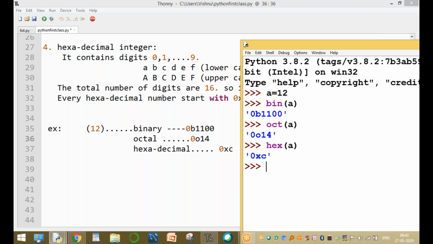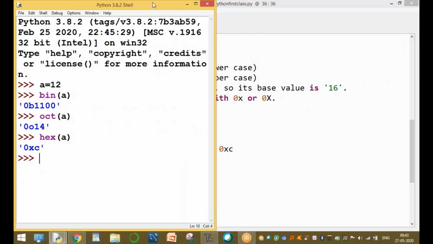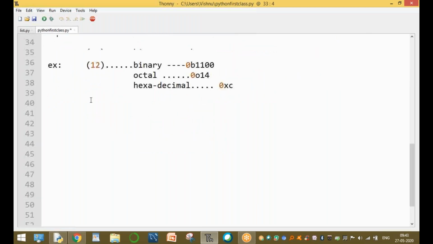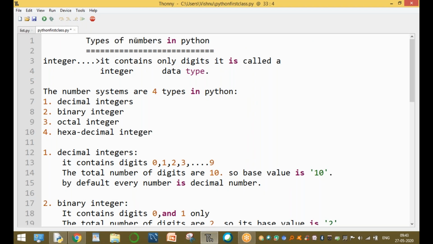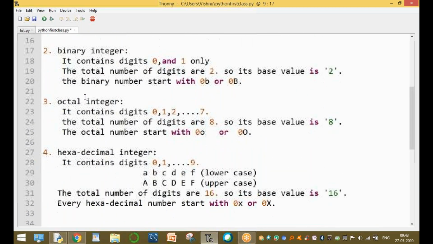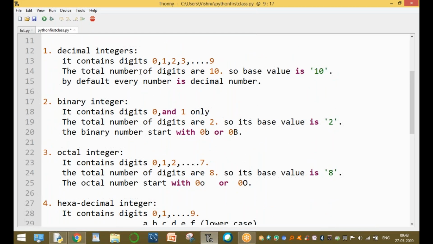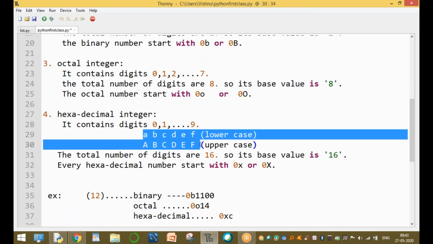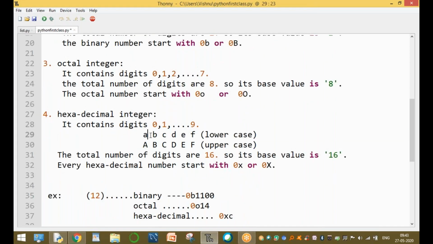Up to here, all of it. This is how to convert values from one data type into different data types. Clear? Wait one minute. So this is the binary value. The number systems are the types of integers. There are four different types of integers: decimal, binary, octal, hexadecimal. Binary uses the values 0 and 1. Octal uses 0 to 7, and hexadecimal uses 0 to 9 and A to F, capital or small.